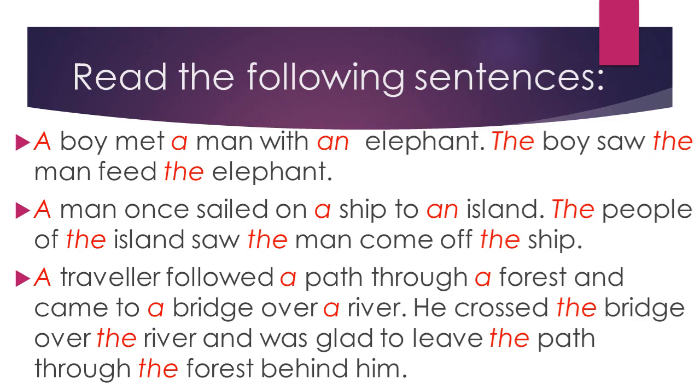So if the same nouns have been used after full stop in the same sentence, there we use the, because then these nouns become known to us.